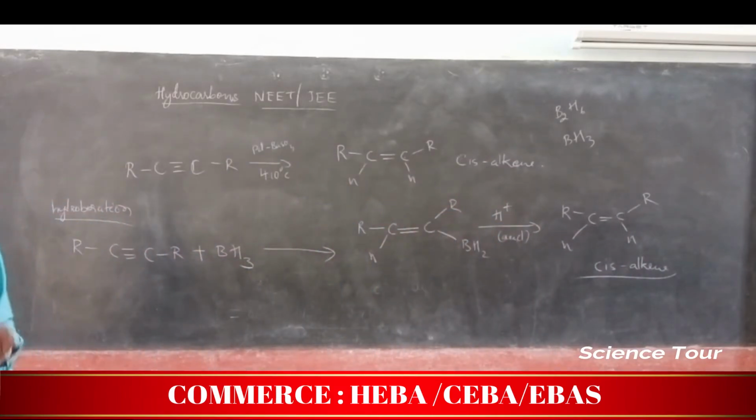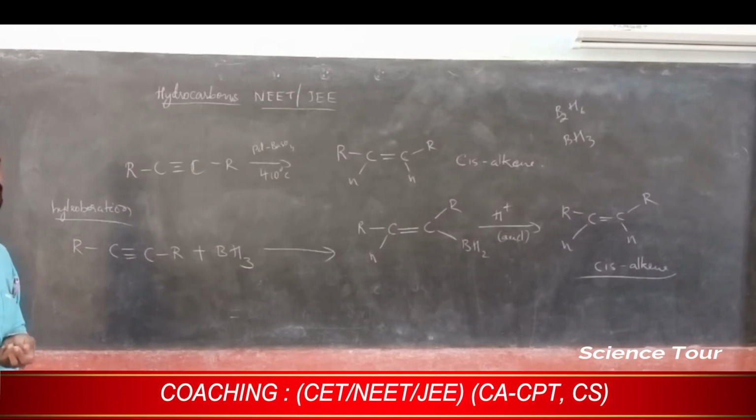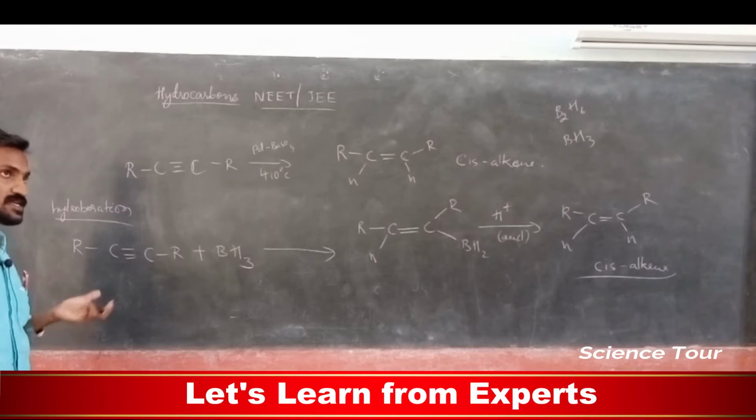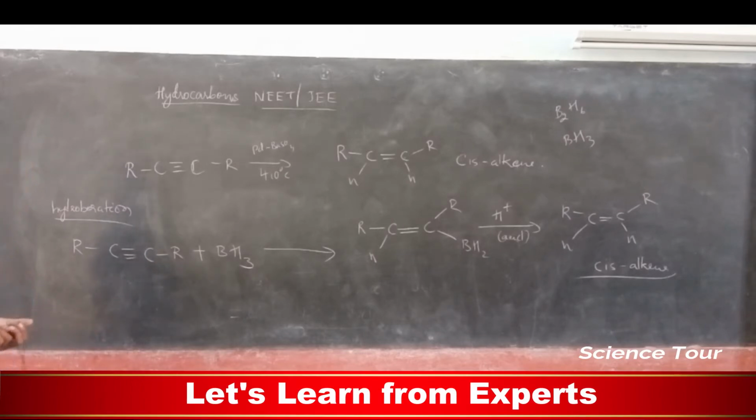So cis alkene is prepared by two methods. One is treating with Lindlar's catalyst, lead in barium sulfate, where the alkyne gets converted into alkene, and the other is hydroboration, treating with diborane BH3. Understood?